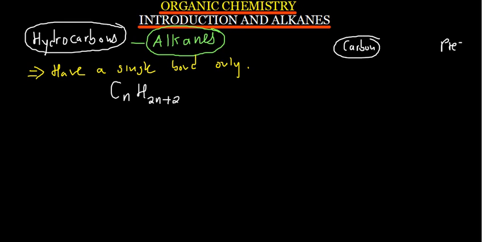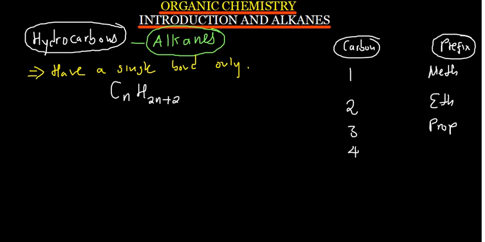The prefix is just the name that is going to come in front. So if you have one carbon, we call this meth. And these you need to know because they are going to come. If you have two carbons, we call this eth. If you have three carbons, this is called prop. If you have four carbons, this is called but.